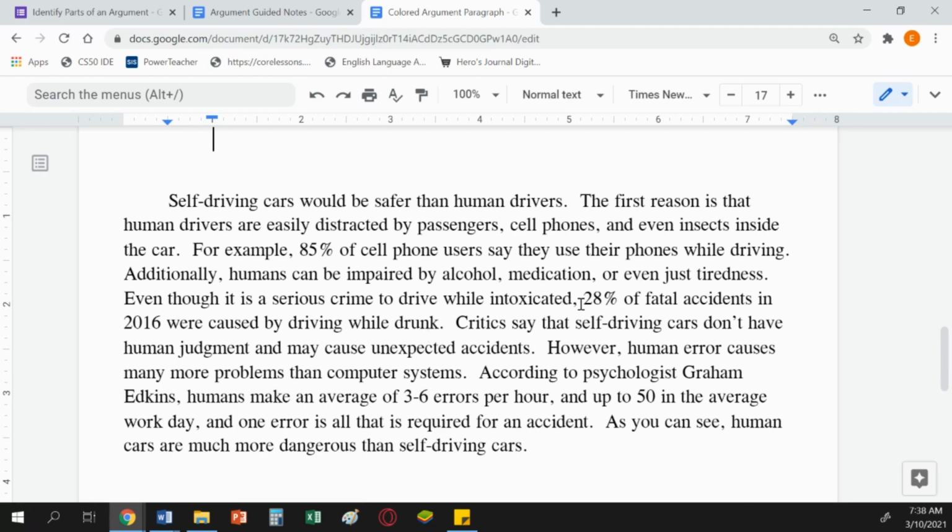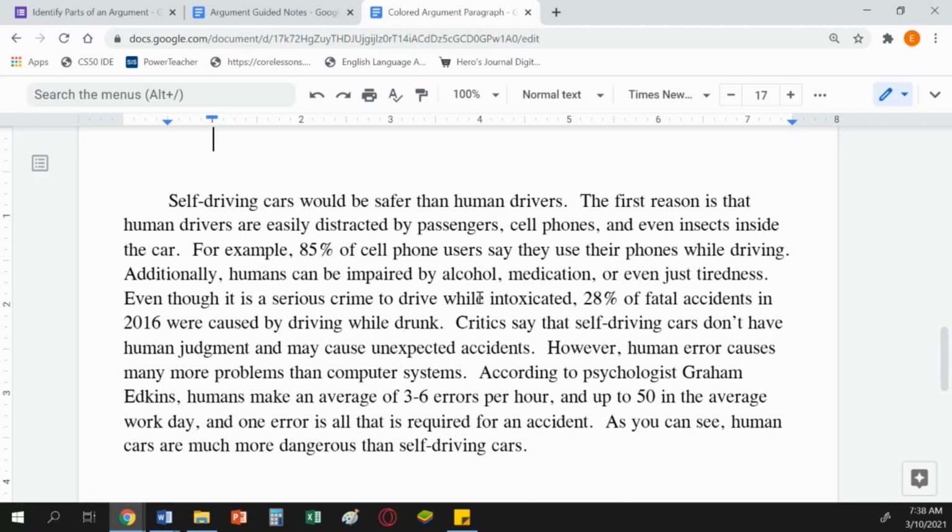So again, we have a statistic. Statistics are a really common type of evidence to back up your reasons. People tend to find these numbers pretty convincing. They're a good kind of evidence. So we know driving while drunk is an impairment, and our statistic uses it to point out lots and lots of fatal accidents were caused by it. We know that's human error. Cars don't drink.